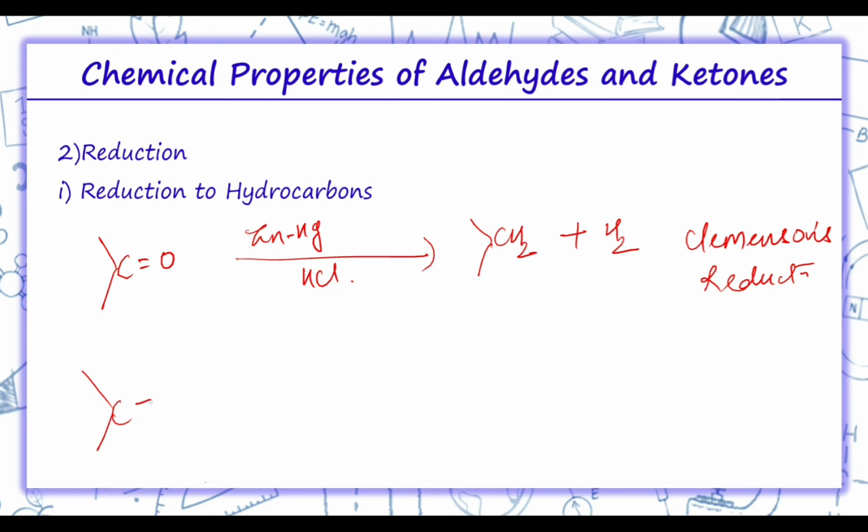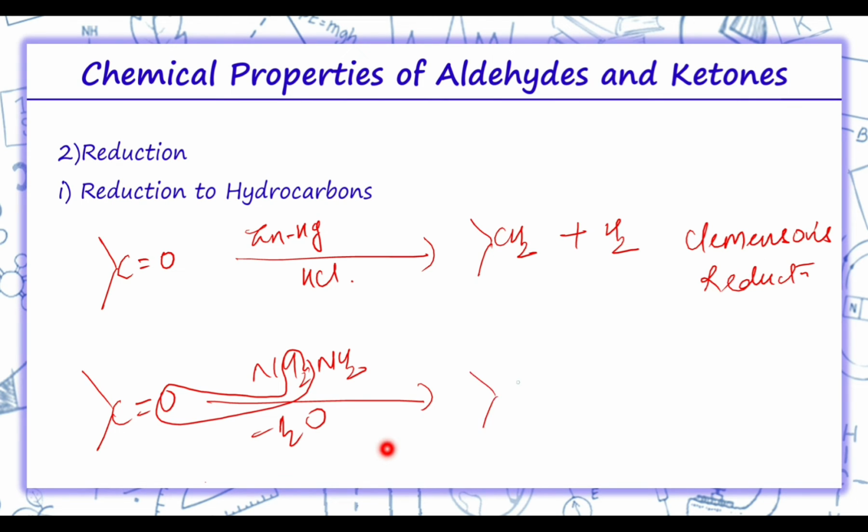Now if the same reaction is carried out by heating with hydrazine, that is NH2NH2, followed by heating with sodium or potassium hydroxide, the removal of H2O takes place, and thus we get an intermediate, and then KOH with heating gives the hydrocarbon plus N2.